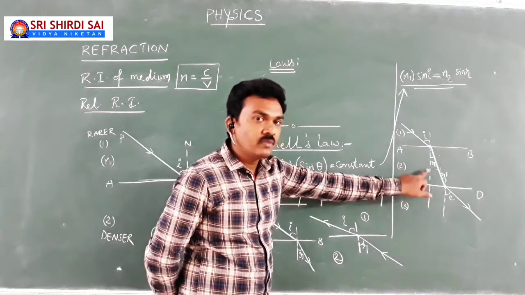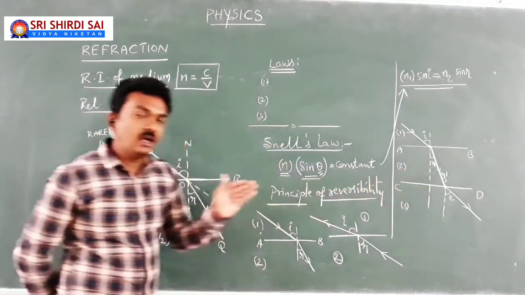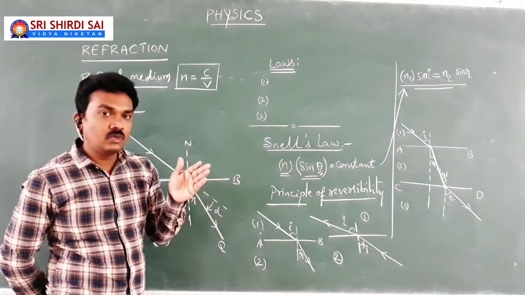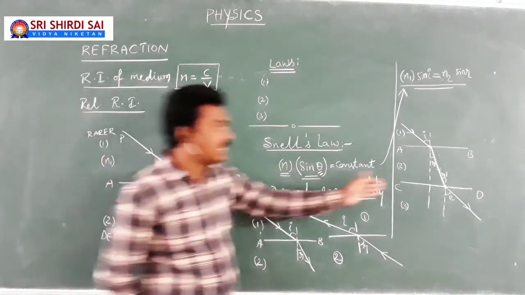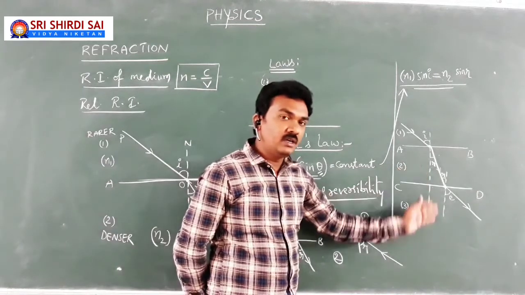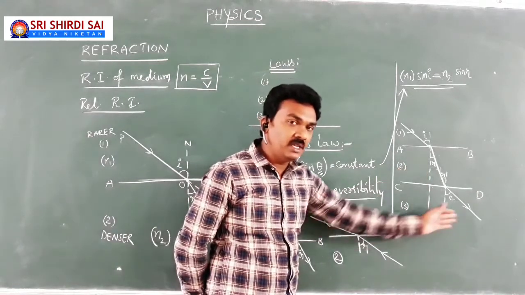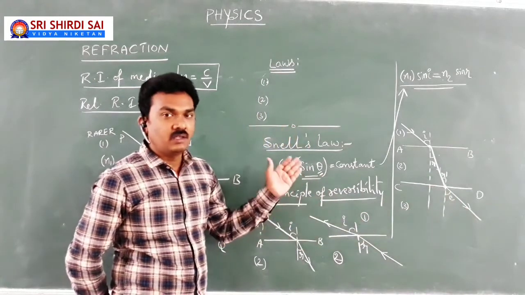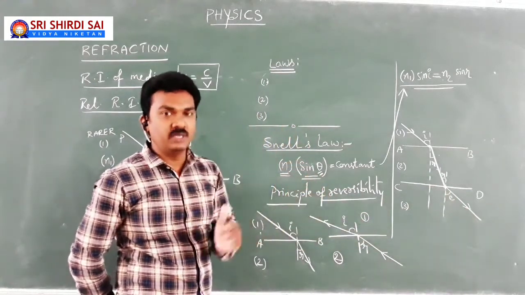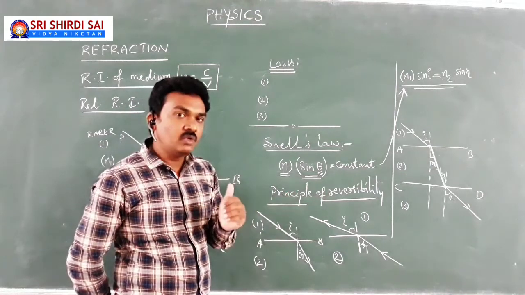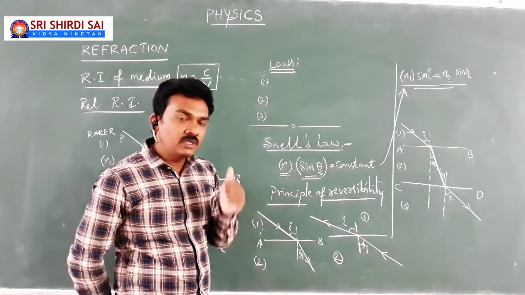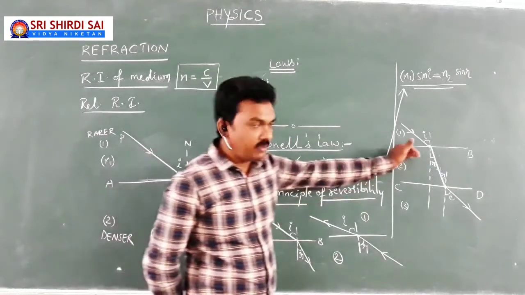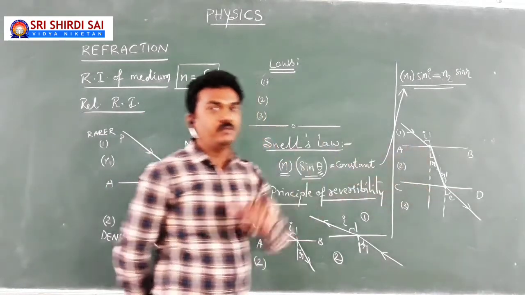Have you understood? So that is the reason why R is not only the angle of refraction, R is also the angle of incidence in the second medium. Then in the third medium, the angle of incidence will be E, which is the angle of emergence. At what angle your light emerges out into the third medium. Now if you wish to apply Snell's law, you can apply it at two interfaces, once at AB, next at CD.